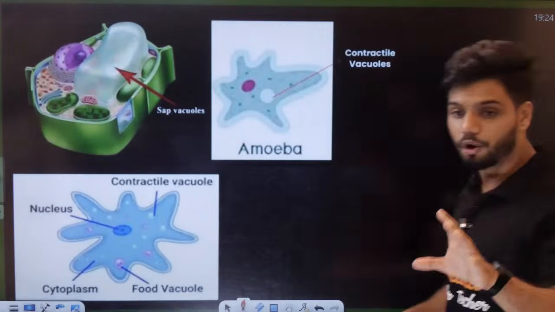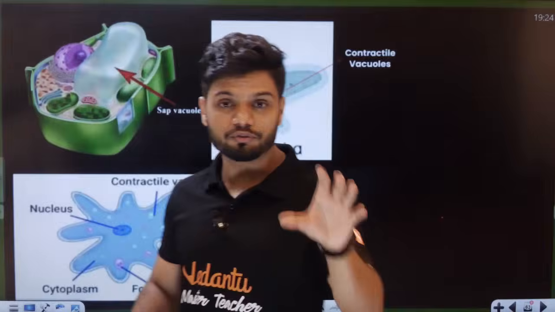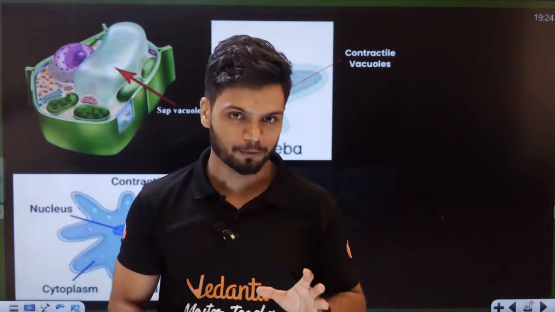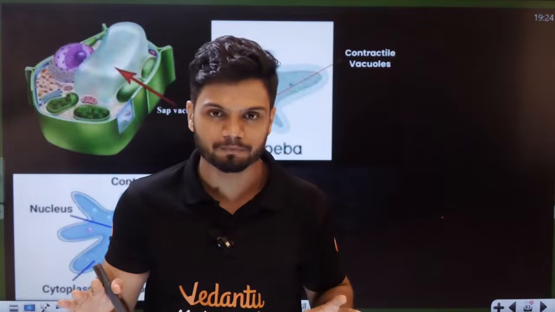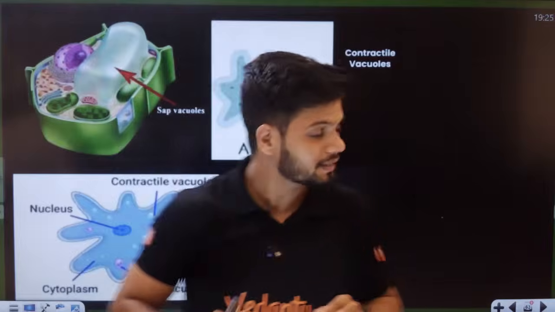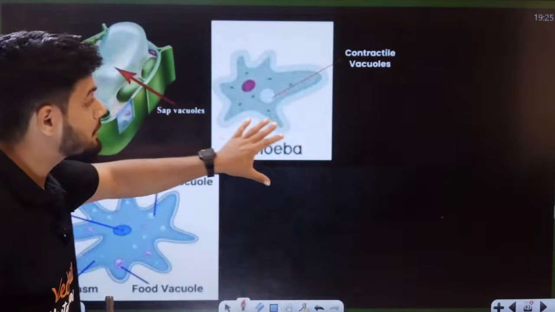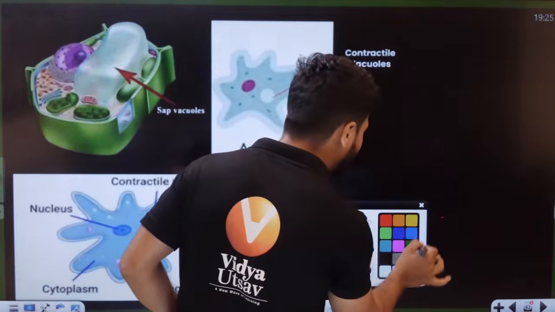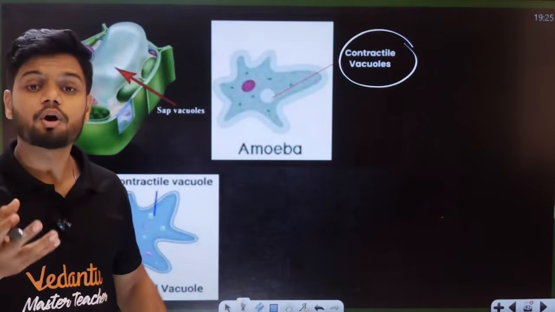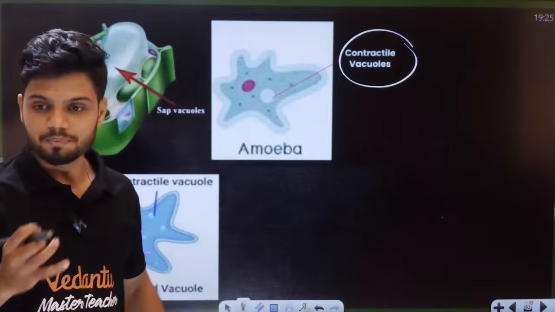Now, depending upon the function of the vacuole, there are multiple types of vacuole. There is the sap vacuole in the case of plants. In the case of amoeba, there is something called the contractile vacuole. Now you'll ask me, sir, what is the function here?